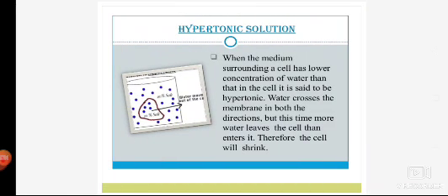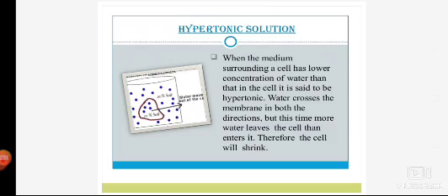Then is the hypertonic solution. Hyper word always means large or many, more. So hypertonic solution is a solution in which the amount of solute is more outside the cell, and obviously when the amount of solute is more, the solvent amount is less outside the cell, and inside the cell the solvent amount is more and solute amount is less. So what will happen, जहाँ पे ज़्यादा कंसंट्रेशन होगी वहाँ से बाहर की तरफ मूवमेंट होगा ज़्यादा.